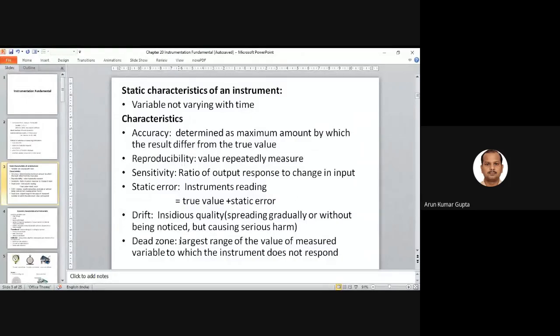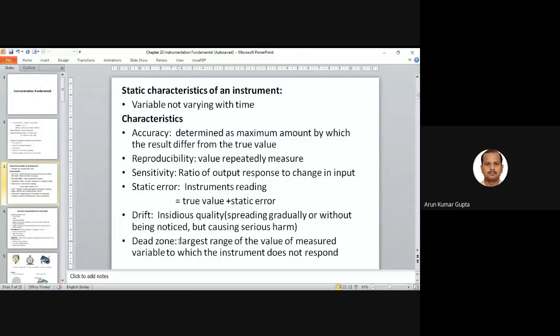Sometimes the values are so small that the instrument is not responding, and sometimes the values are so high that they are beyond the sensitivity of the instrument. That is known as the dead zone.